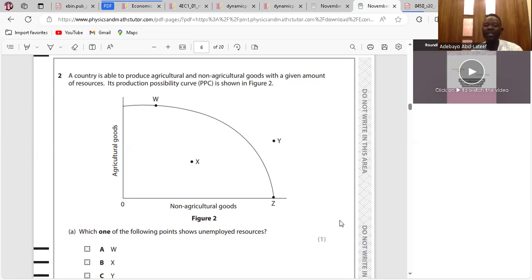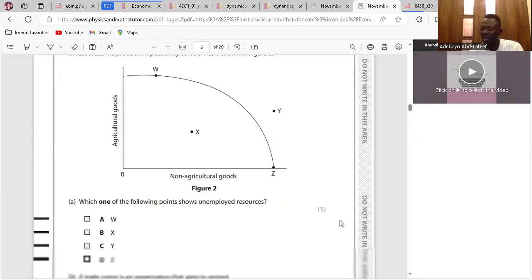Point Z means more production of non-agricultural goods, no production of capital goods. Are you with me? Point X is unemployed resources, and point Y is unattainable. Impossible. Yes, so the answer is B.